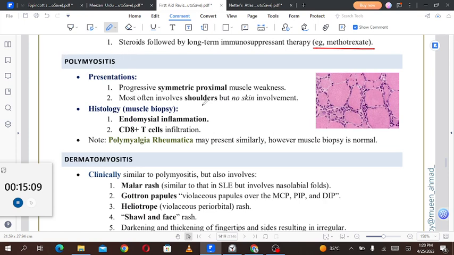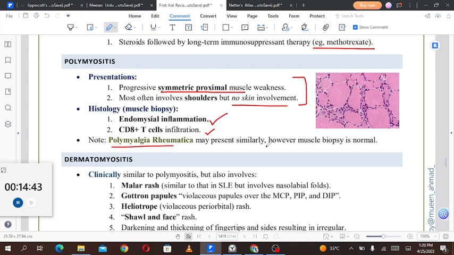Polymyositis, the presentation is progressive symmetrical proximal muscle weakness. The symmetrical and proximal muscle weakness most often involves the shoulder but no skin involvement. That is the differential point for systemic lupus erythematosus, that even in systemic lupus erythematosus we find some sort of proximal muscle weakness, but the skin involvement is not present in polymyositis. Histology of the muscle biopsy: endomysial inflammation, CD8 positive T cell infiltration.